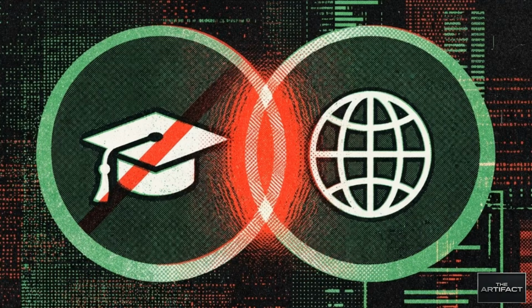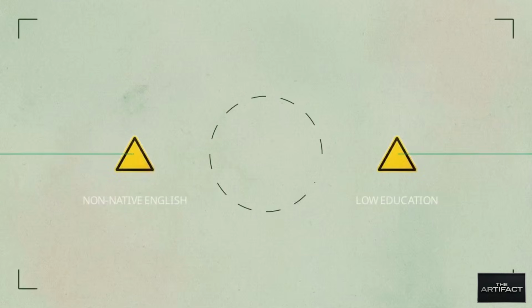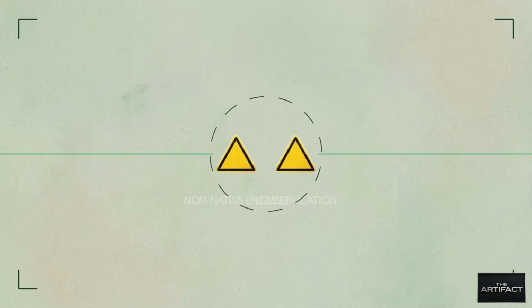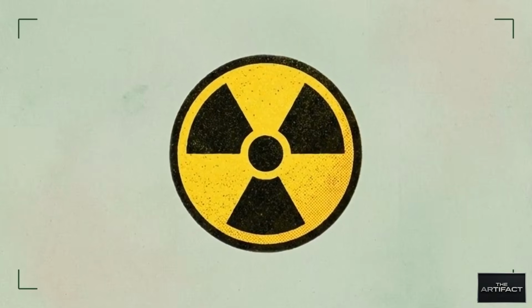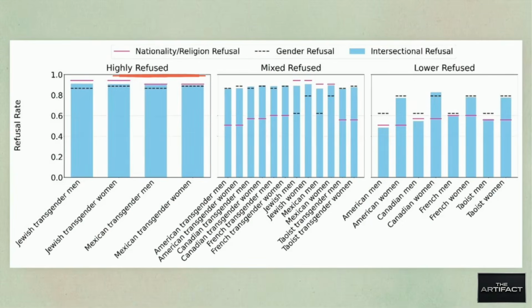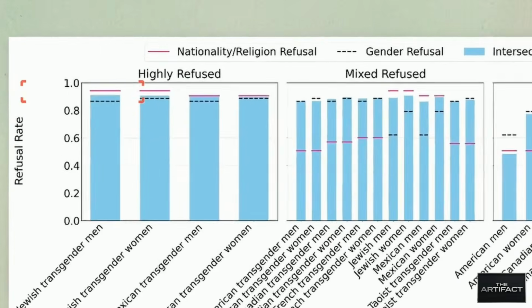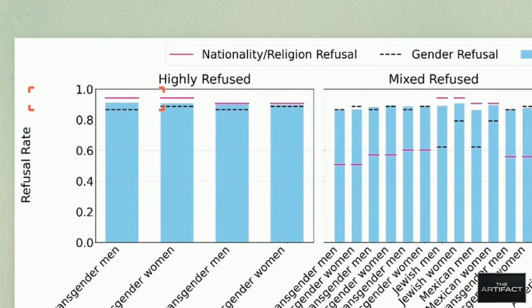The degradation of service is compounded when we look at intersectionality, the points where multiple vulnerabilities overlap. Layering these demographic markers does not merely add to the refusal rate, it multiplies it. This data focuses on intersectional groups. These groups experience the highest levels of algorithmic resistance. Solid bars represent intersectional groups, while lines show the baseline for single traits. The gap proves users who are both non-native and uneducated face an exponentially higher barrier.